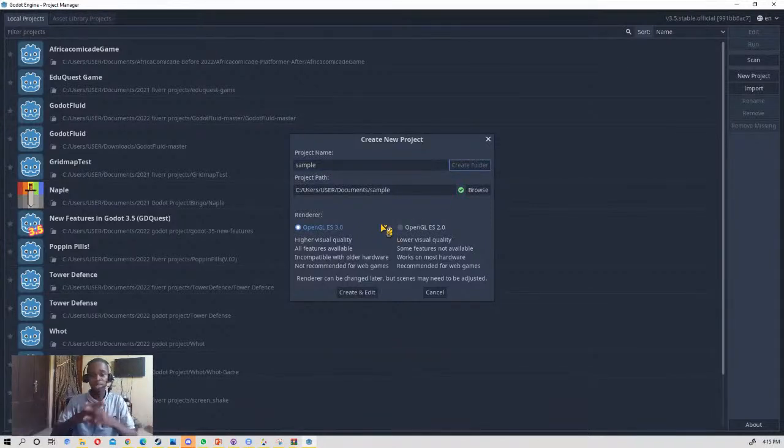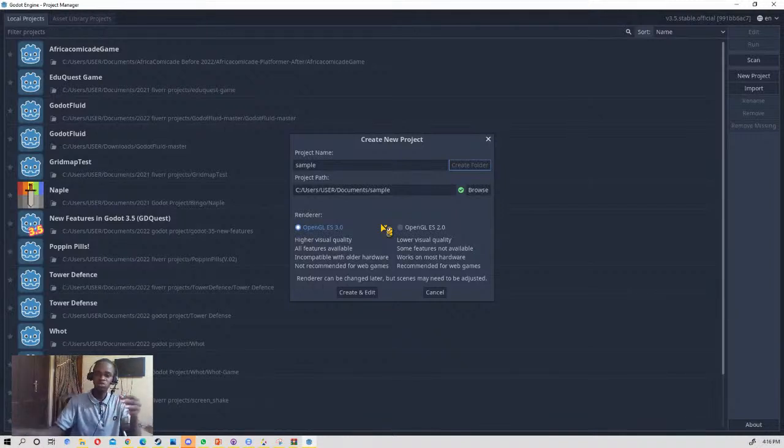For the renderer, we have OpenGL ES 3.0 and OpenGL ES 2.0, and there's a difference between these two. If you want to create a high-end game that is not going to be for mobile, or you don't want it to support some mobile phones, you pick 3.0. It limits the number of phones that can play it, because 3.0 can only play on Android 8.0 and upward.